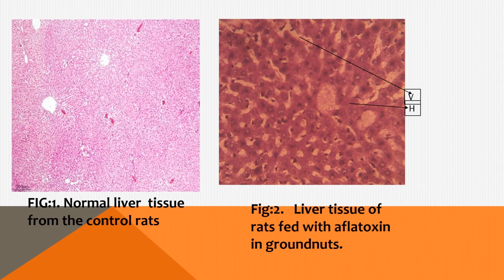These are the effects of the aflatoxins on the liver tissue. Figure 1 shows the normal liver tissue from the rats that were not fed with any of these nuts, while figure 2, the H here shows the granulation of the hepatocytes, while the V here shows the degeneration of the vacuoles. That is from the liver tissues of rats that were fed with aflatoxins from the groundnut.